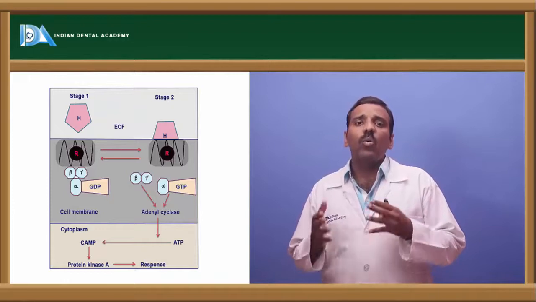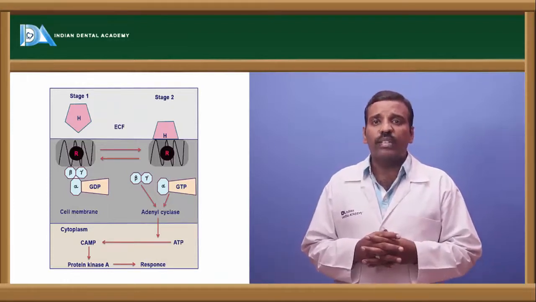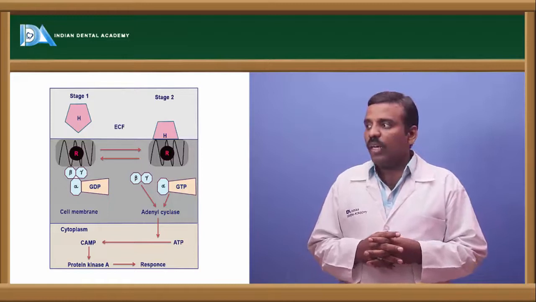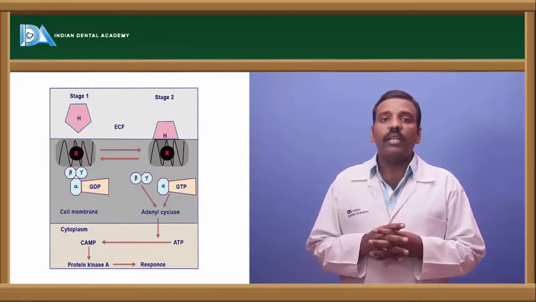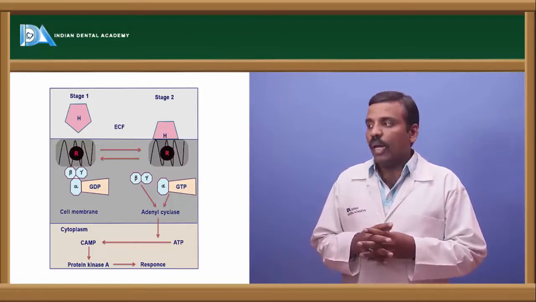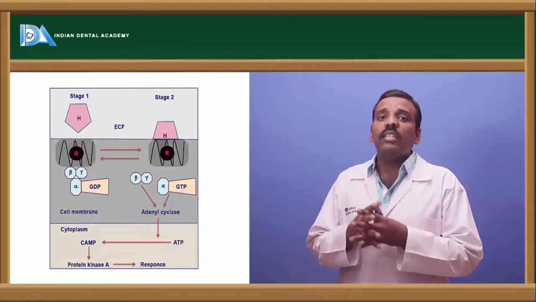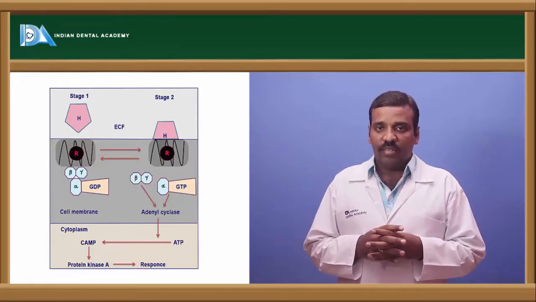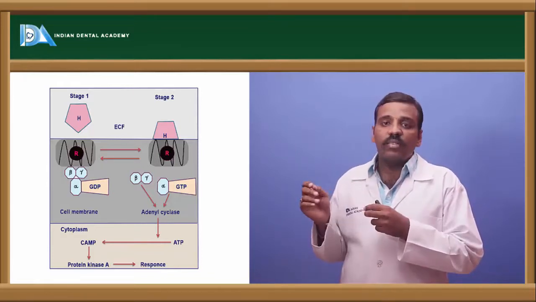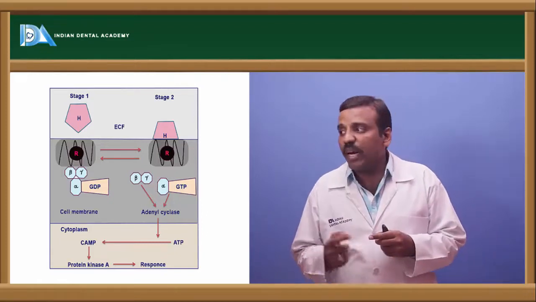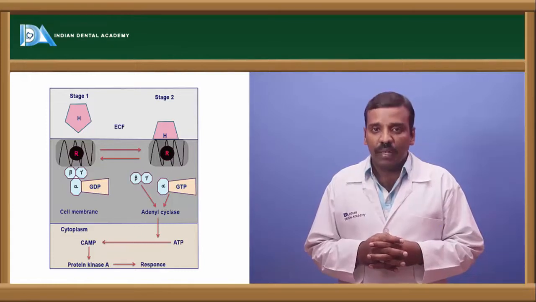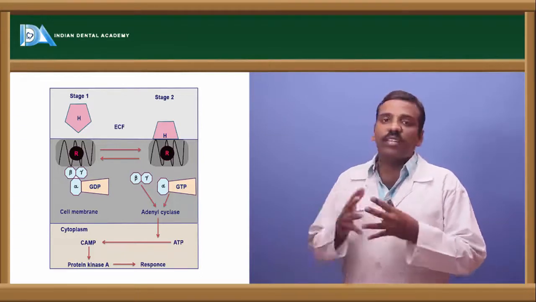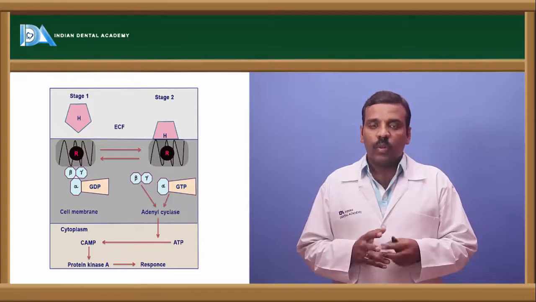Okay, and next one, after the binding of this hormone with the receptor, immediately there is release of the GDP and the GTP, guanosine diphosphate and guanosine triphosphate. And this is in the cell membrane, and after that in the cytoplasm, adenyl cyclase acts on the ATP, and the ATP is broken down as cyclic AMP, and this cyclic AMP works on protein kinase A, and then there is a response of the hormone. Okay, that is about that.